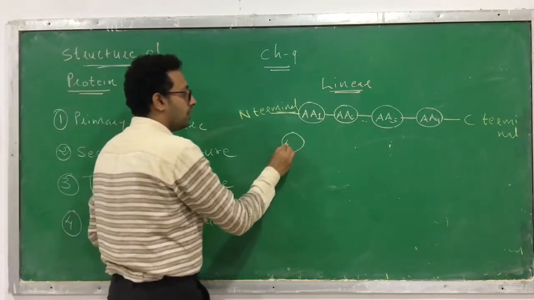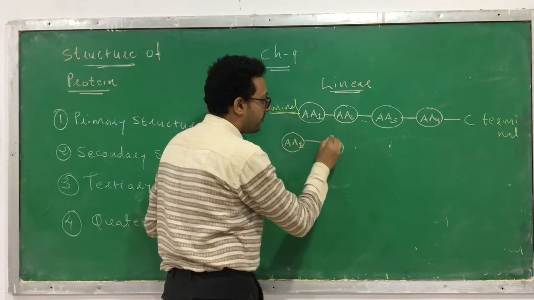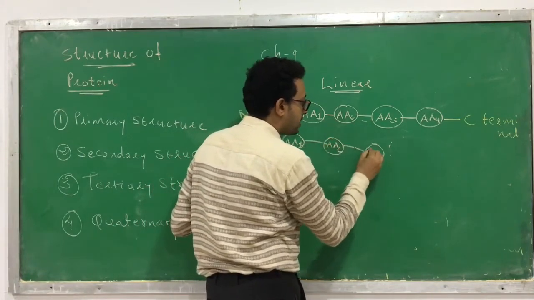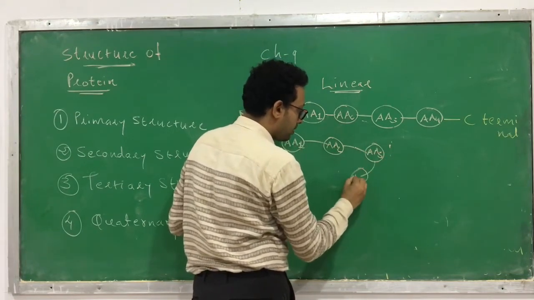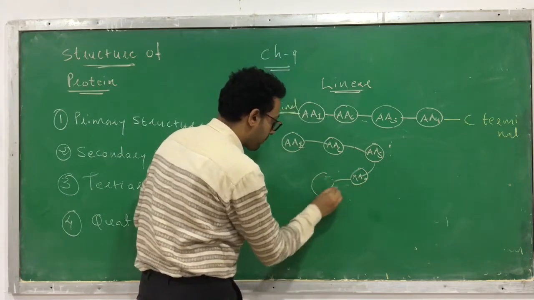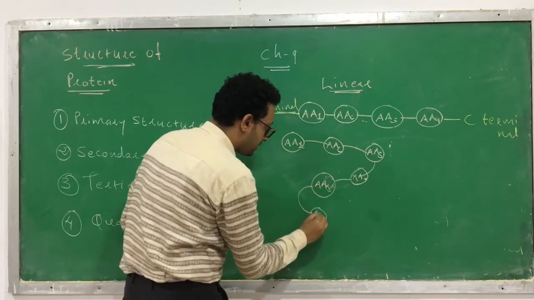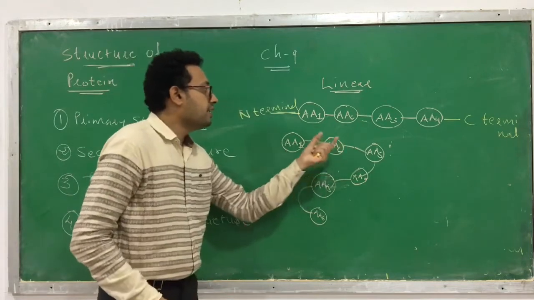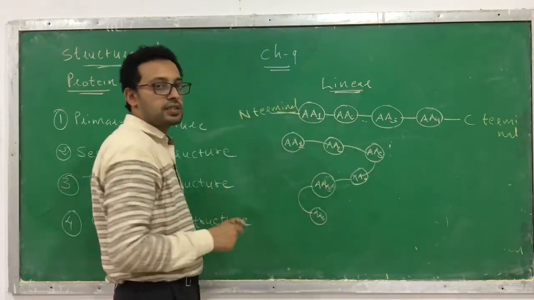Amino acid 1, here there is an attraction between 2 amino acids due to the presence of other bonds, like this one, amino acid 4, amino acid 5, amino acid 6. So such a kind of structure is present. Here you can see a straight linear line, but here the bending takes place.